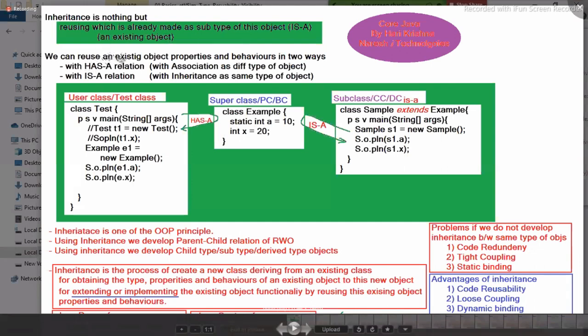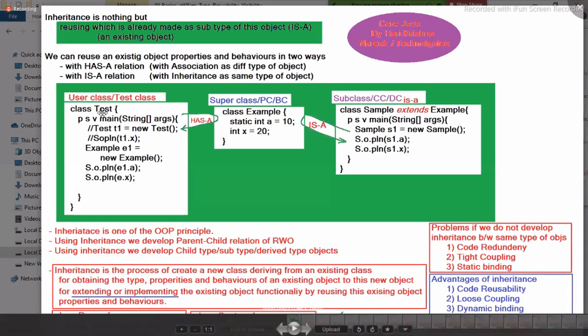So we can reuse an existing object's properties and behaviors in two ways: with a has-a relation, or with an is-a relation. Has-a relation is association. It is a different type of object. Is-a relation is inheritance, the same type of object. So I have an existing class with static and non-static variables. From another class, in how many ways can you access them?